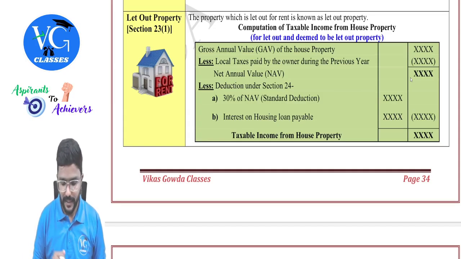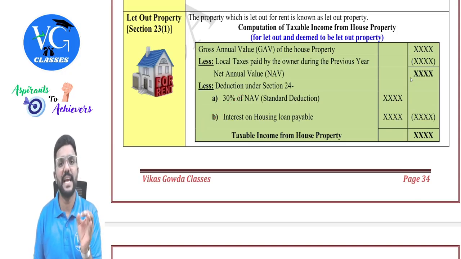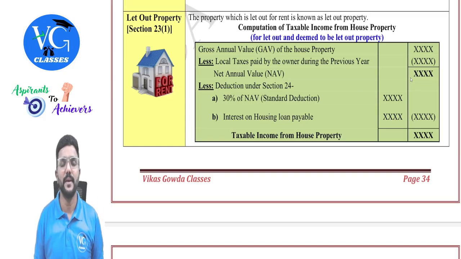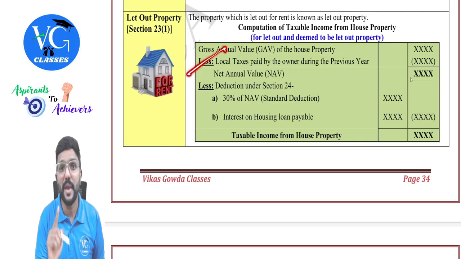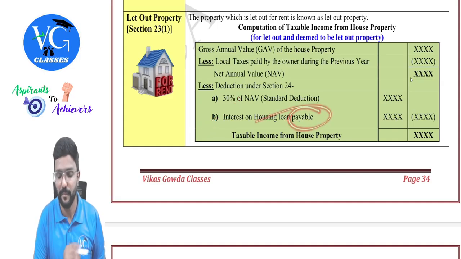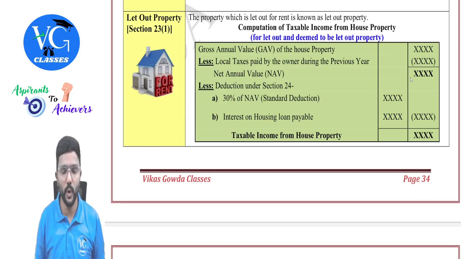Then interest on housing loan payable. So if the assessee has taken any housing loan for construction or purchase, repairs, renovation and all, then whatever interest is payable will be allowed as deduction. But this is on accrual basis. Municipal tax or local tax will be allowed on payment basis, whereas interest is allowed on accrual basis. Here I have used the word payable, whereas there I have used the word paid. Please be careful.